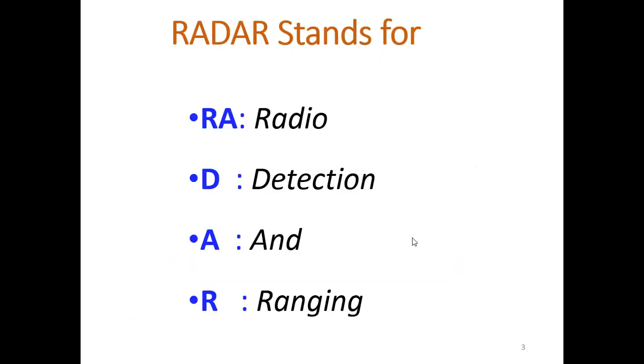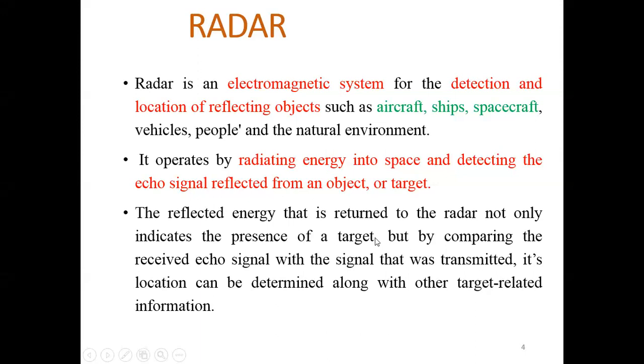Okay, now coming back to the lecture, radar. Basically, what is radar? Radar stands for radio detection and ranging. It works on radio waves. It is used for detection, and it also tells about the range. What is radar? Radar is an electromagnetic system that is used for the detection and location of reflecting objects.